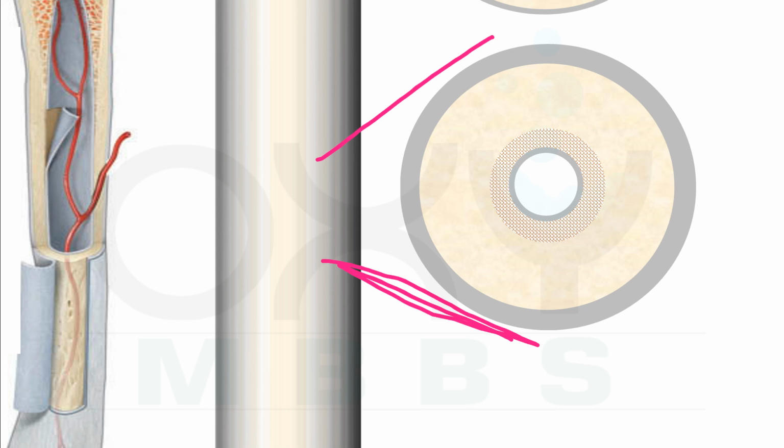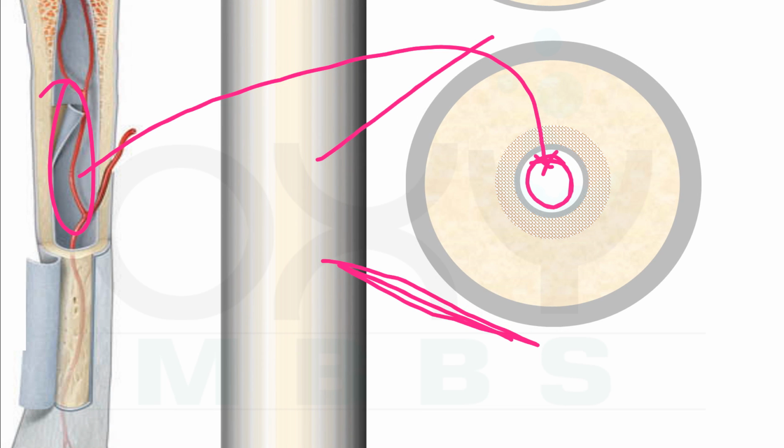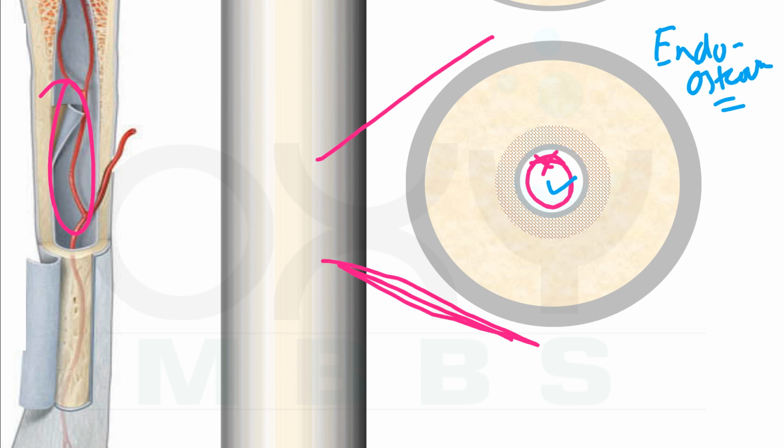As you know, in the middle there is the medullary cavity, and this medullary cavity is lined by the endosteum layer. So this is the endosteum.